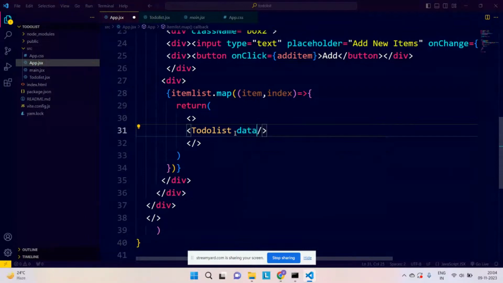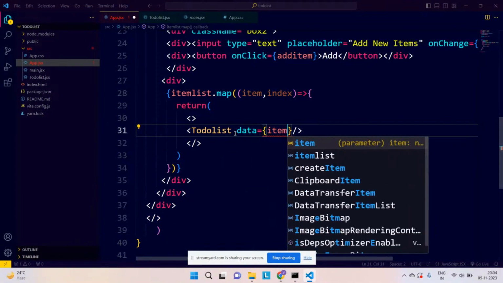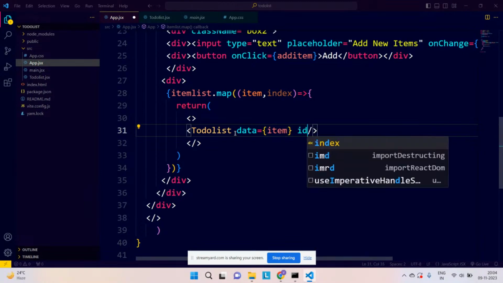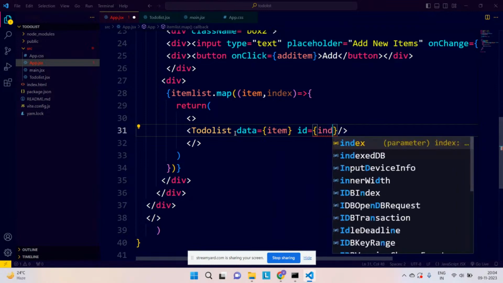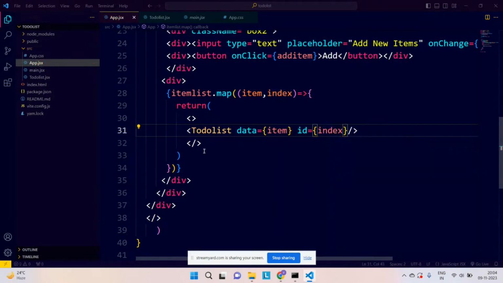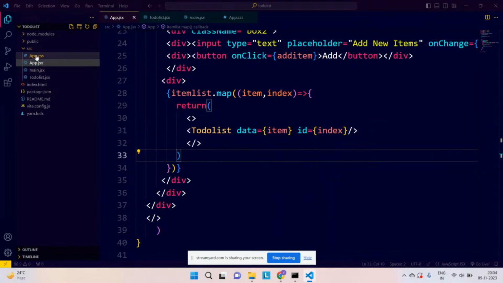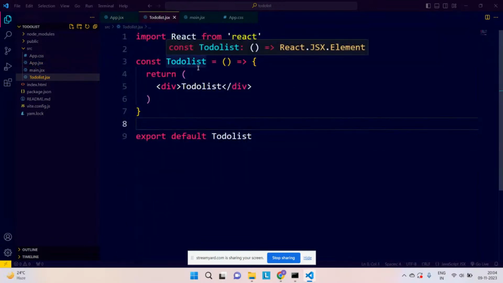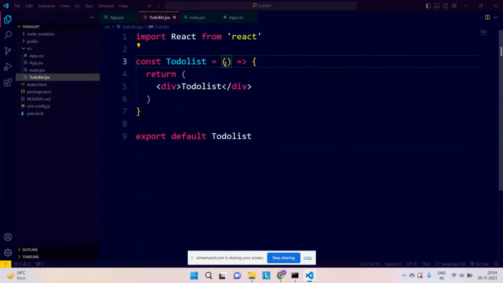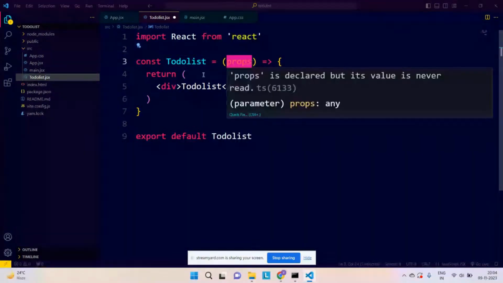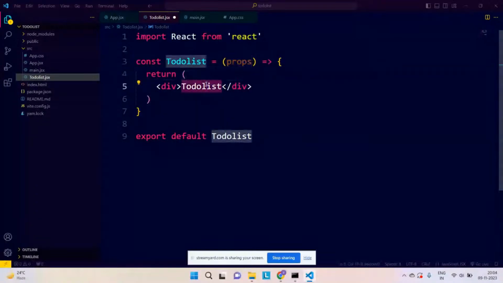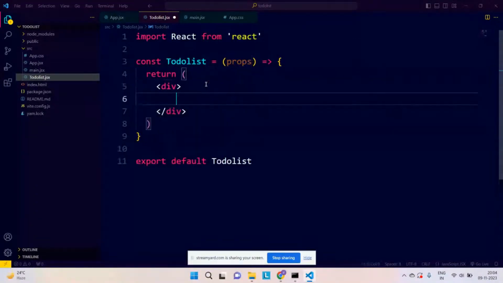Correct. And here I need to pass that thing. First of all, I need to pass data, which is item, and second is id. So id, I will say, is index in short, if I have to mention. Correct. And I need to capture those things over here in my ToDoList. So I will be passing some props over here. Simply, I will write props. I think yesterday we haven't seen this particular method, but this is another method for getting props.